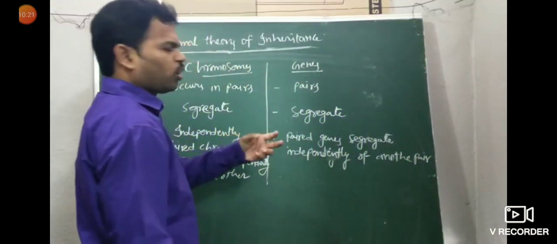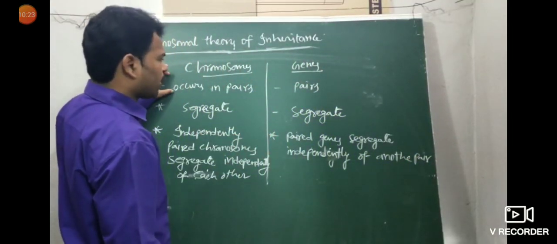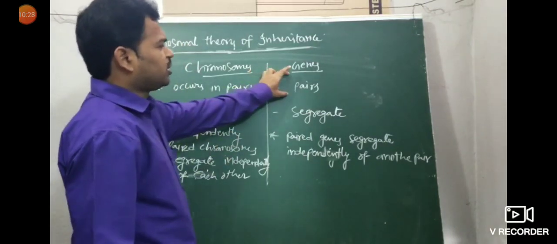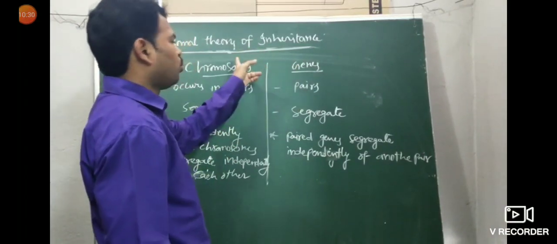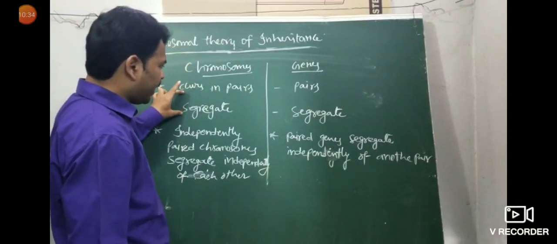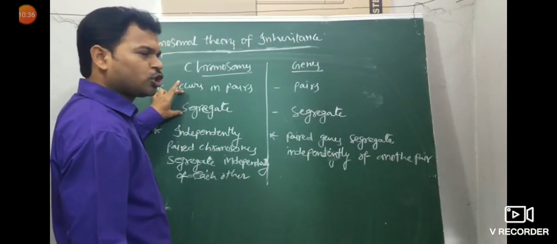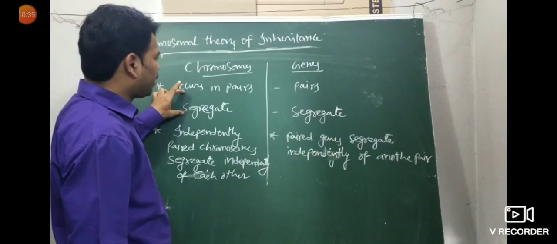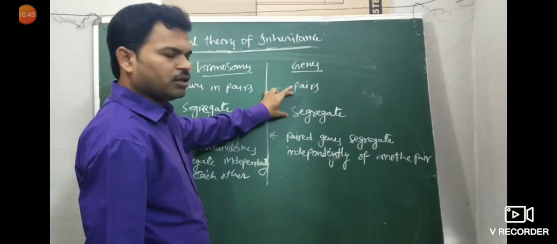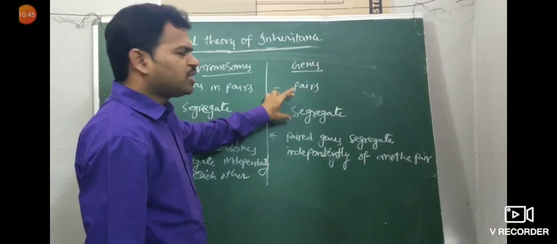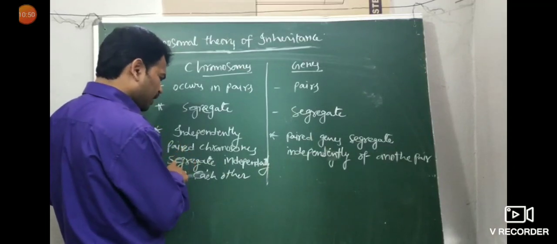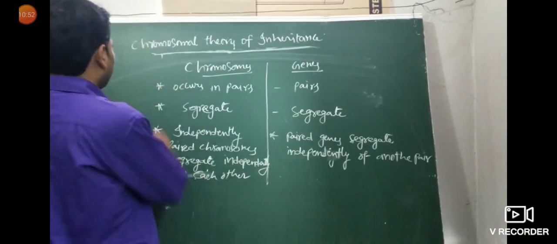Look, this is a little confusing. It also occurs in pairs. Chromosomes occur in pairs, present in the nucleus. Genes also occur in pairs, but present in chromosomes. During the formation of gametes, chromosomes segregate, each gamete having one chromosome. Genes also segregate during gamete formation. Then independently paired chromosomes segregate independently of each other.